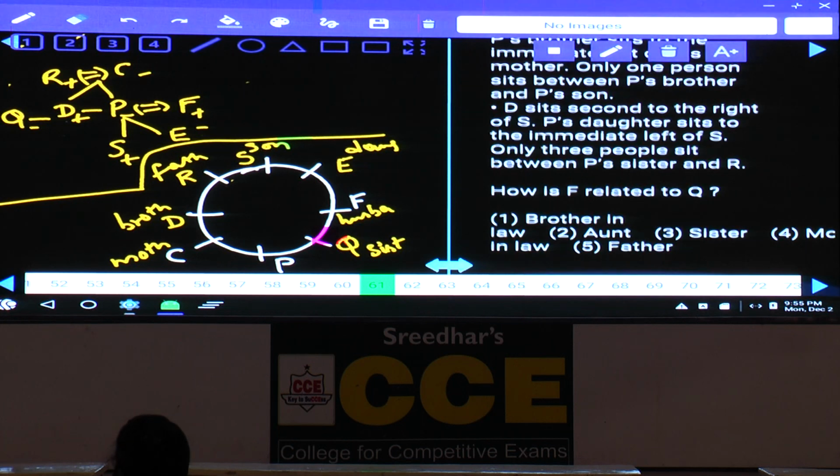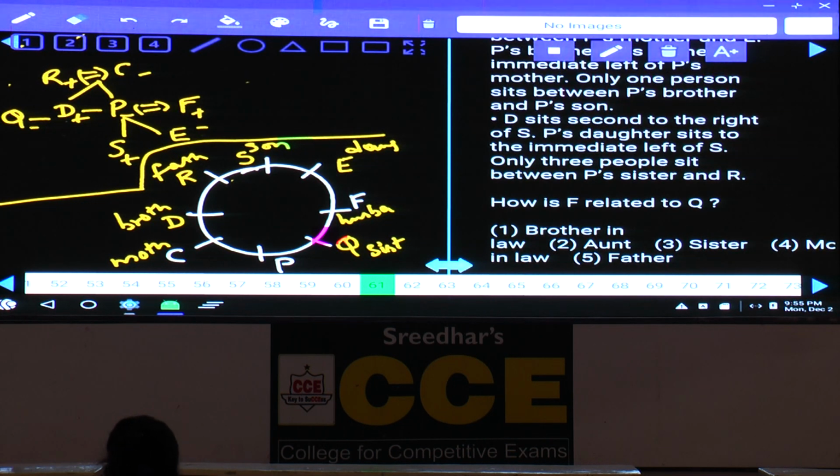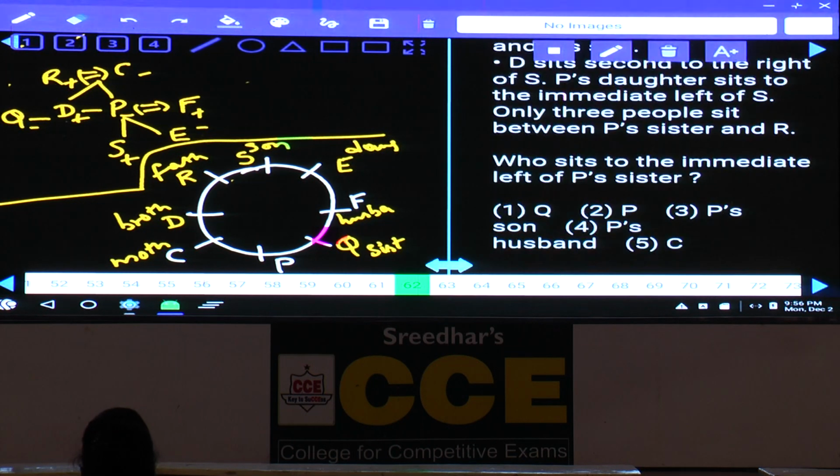Then coming to the first one, 61. How is F related to Q? Q's sister is P, sister's husband. Sister's husband is brother-in-law, that is choice 1. 61, choice 1.